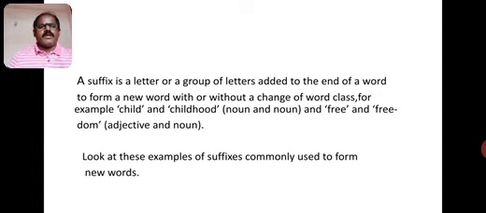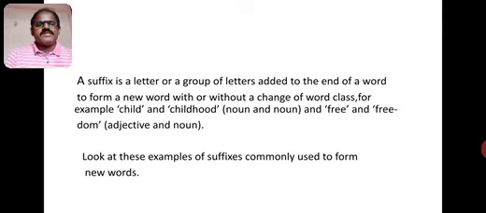For example, child, childhood, with adding hood, it has become childhood. Child is a noun and childhood is also a noun. And free and freedom, here adjective and noun, we can make new words.